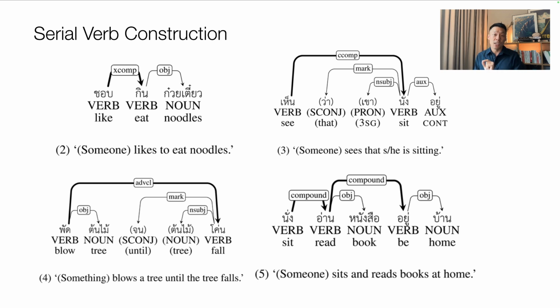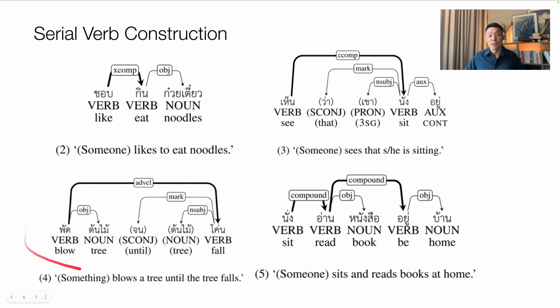And we have to treat each structure separately because semantically they're quite different. So the internal structures are very different, although on the surface it seems like it's just a bunch of VPs together. For this first one, we treat it as an XCOMP. So this is a VP complement, which means these two verbs share the same subject. On the other hand, in this pattern that we see, the subject of this verb and the subject of this verb don't share the same subject, and moreover, it is actually linked to an omitted pronoun, which is dropped a lot in the language.